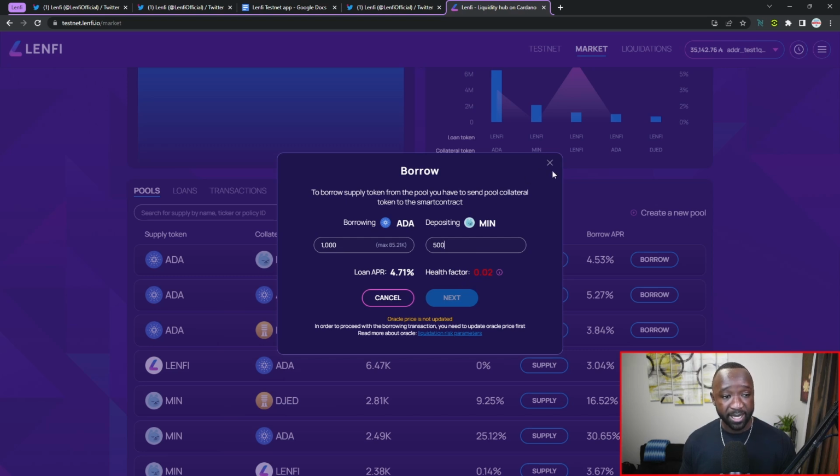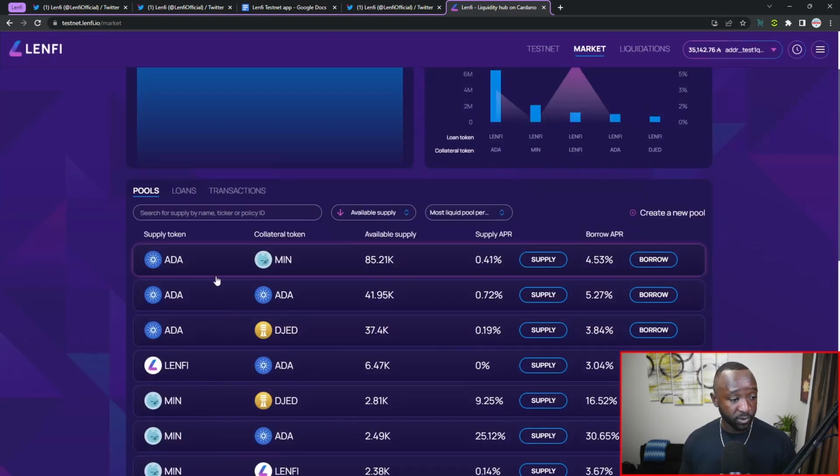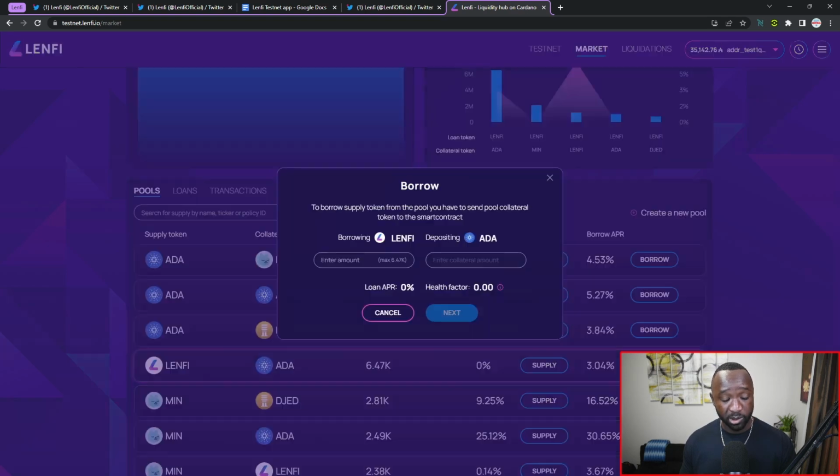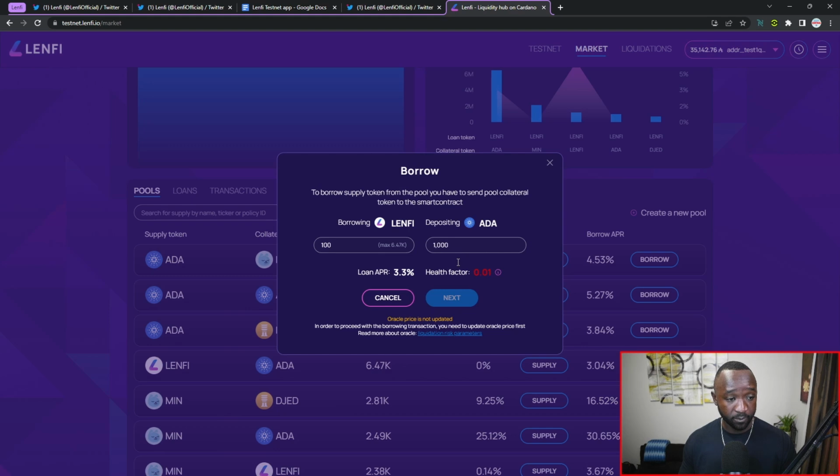So let's try a different scenario. Let's say that I want to borrow the Lenfi token by providing ADA as collateral. I think I should be able to do that. So I'm going to click on borrow. And let's say I only want to borrow 100 of the Lenfi tokens, and I'm going to put up 1,000 of the ADA tokens.